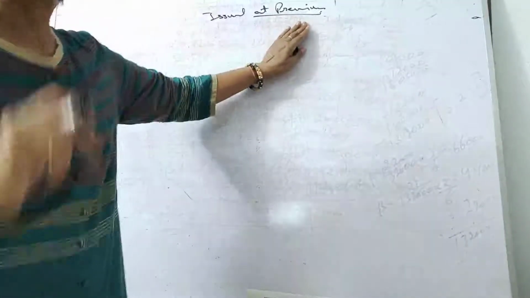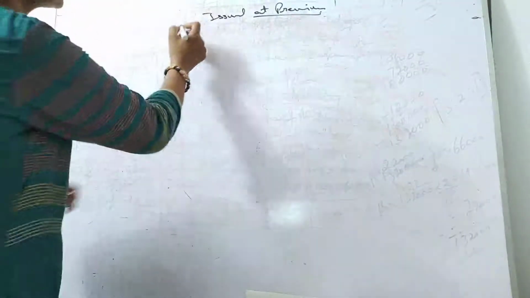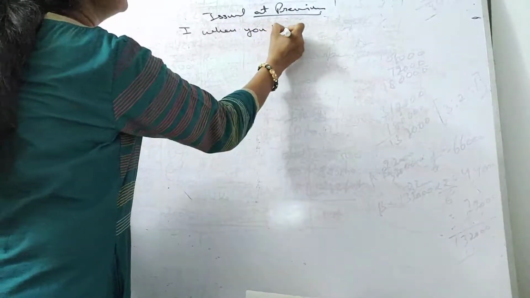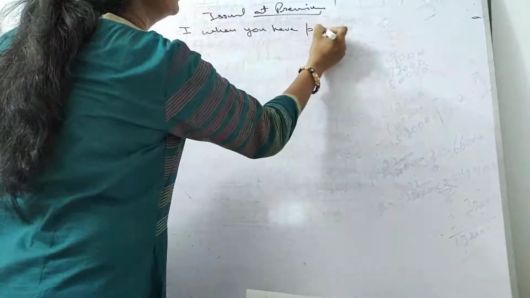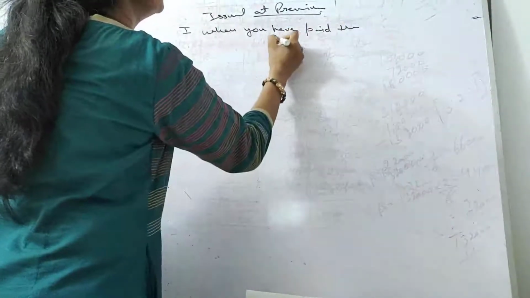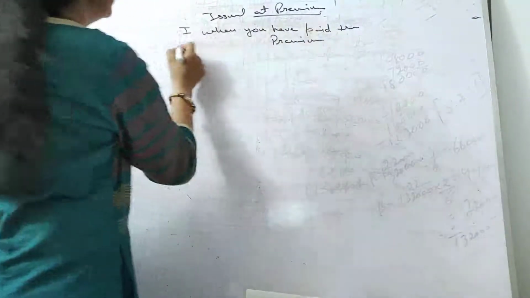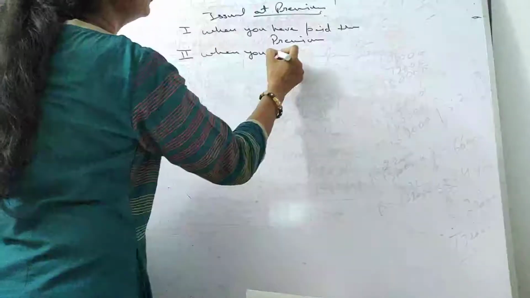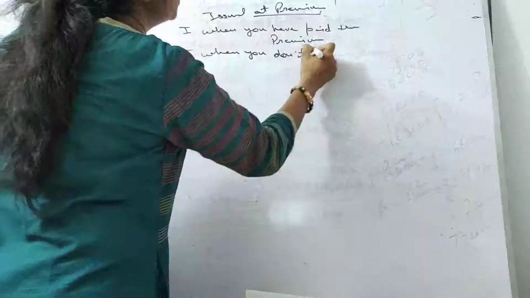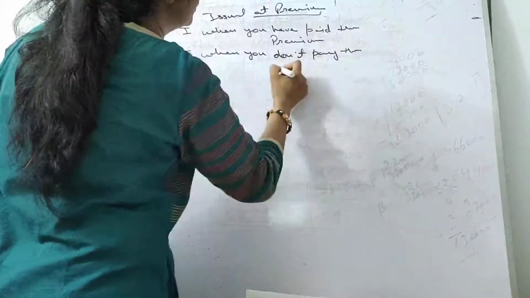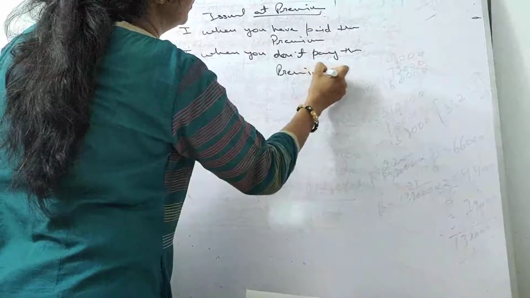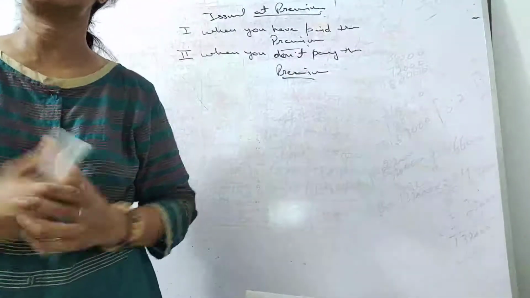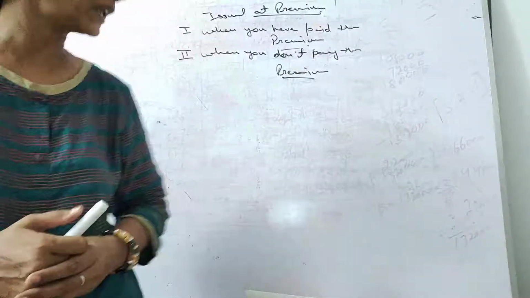Now we have two conditions in case of premium. The first condition is when you have paid the premium, and the second condition is when you don't pay the premium. Right, students? We have different accounting treatment in both cases.